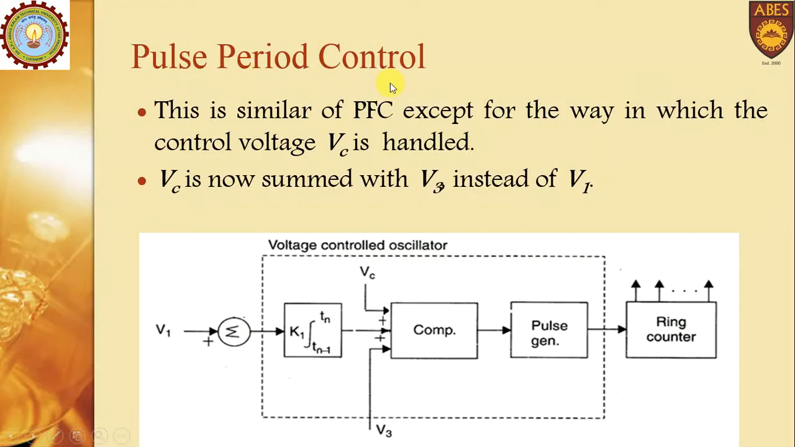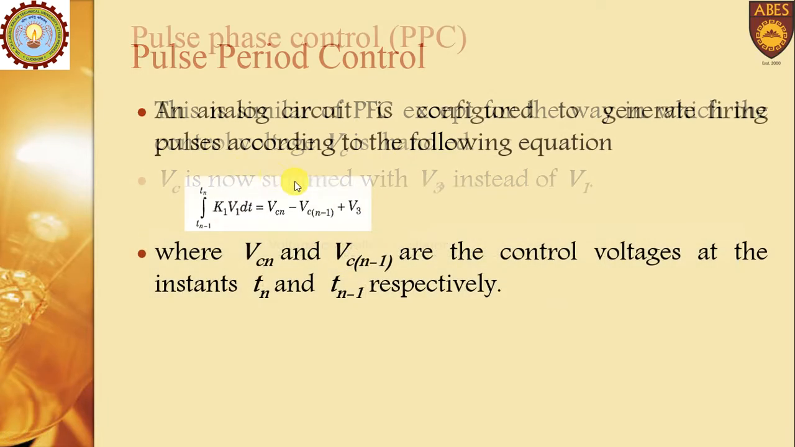Then another one is the pulse period control. This is similar to the PFC, but the only difference is that the Vc is connected at the comparator terminal. So Vc is now summed with the V3 instead of V1. In the previous scheme, Vc was connected at this point. Now in this scheme, Vc is summed with the V3.